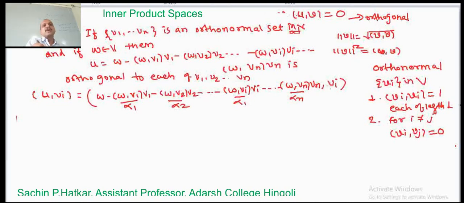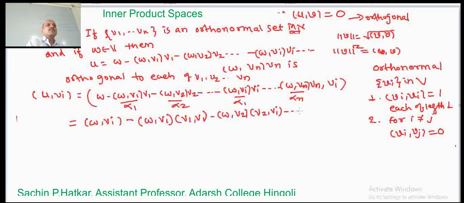And we know how to treat this inner product. This is linear, by the third property of inner product space. This is equal to inner product of W comma Vi minus, since alpha 1 is a scalar quantity, we write it outside the inner product, W comma V1 into inner product of V1 comma Vi, minus W comma V2 into inner product of V2 comma Vi, and so on.